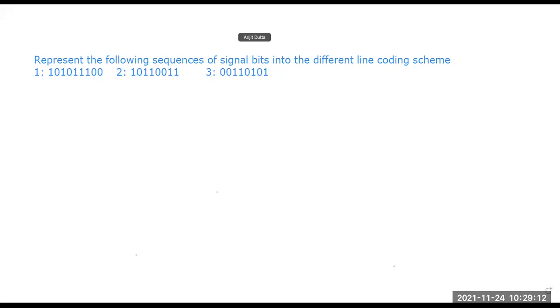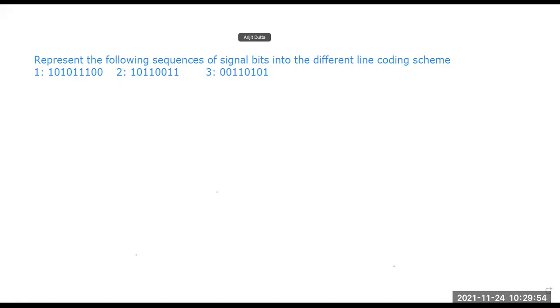While we are talking about RZ, NRZ, the unipolar coding schemes, there is a biphase where the Manchester line coding scheme comes in, and there is a calculation for 0 and 1 also: 0 from high to low, or 1 from low to high, while we are converting the signal, with a transition in the middle of the bit. In whatever we have seen till now, there is no transition happening in the middle of the bit. While it is 0, the full 0 goes, and while it is 1, the full 1 goes. But sometimes a transition comes in the middle of the bit. While a bit is going on, a transition may happen.